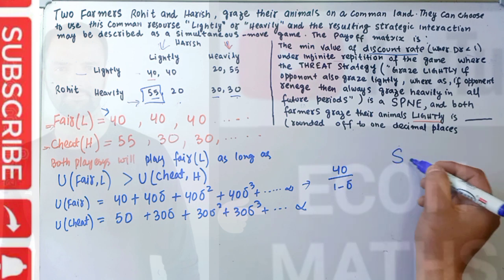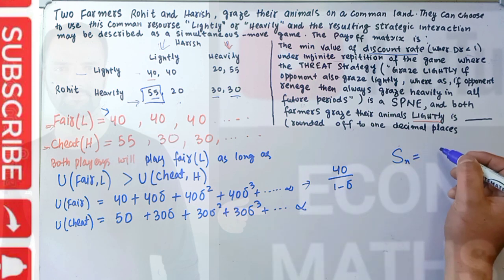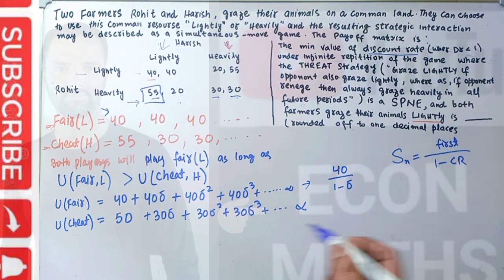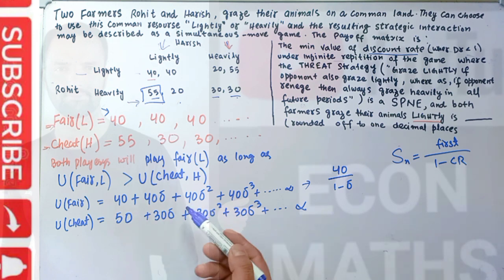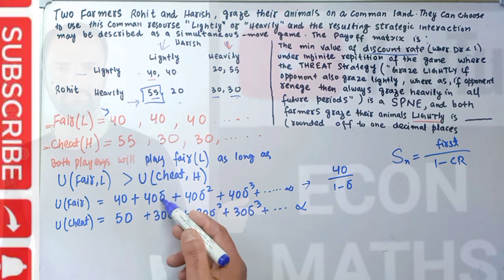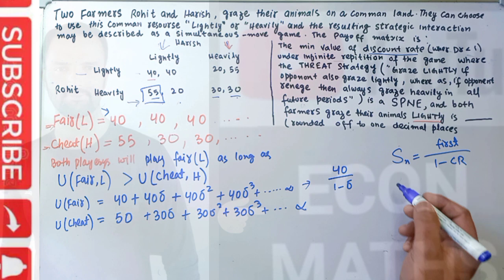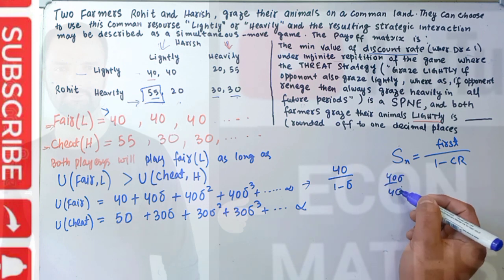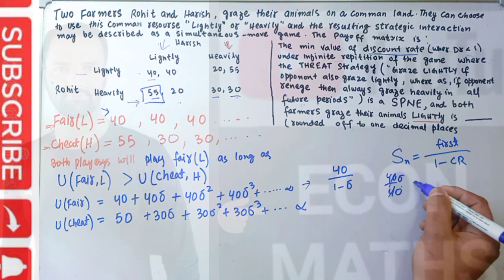Actually the sum of an infinite series is equal to the first term upon 1 minus the common ratio. What is the common ratio here? If we divide subsequent terms with each other, 40 delta by 40, we get delta.